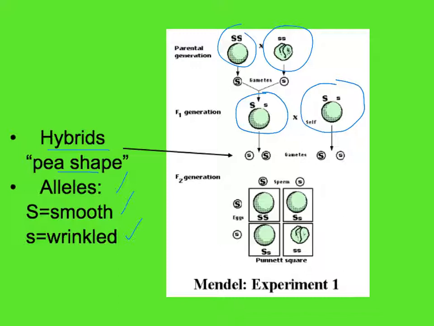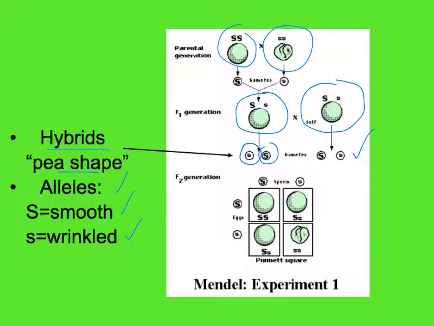We take the two smooth seeds from the F1 generation that were crossed, and we understand that these seeds, as we learned from our marshmallow creature lab, have the ability to produce gametes that contain either the dominant allele, the smooth, here, or the recessive allele, the wrinkled, here. So the key to understanding this process of inheritance is going to show up in this F2 generation, the second time we cross these hybrids, if you will.